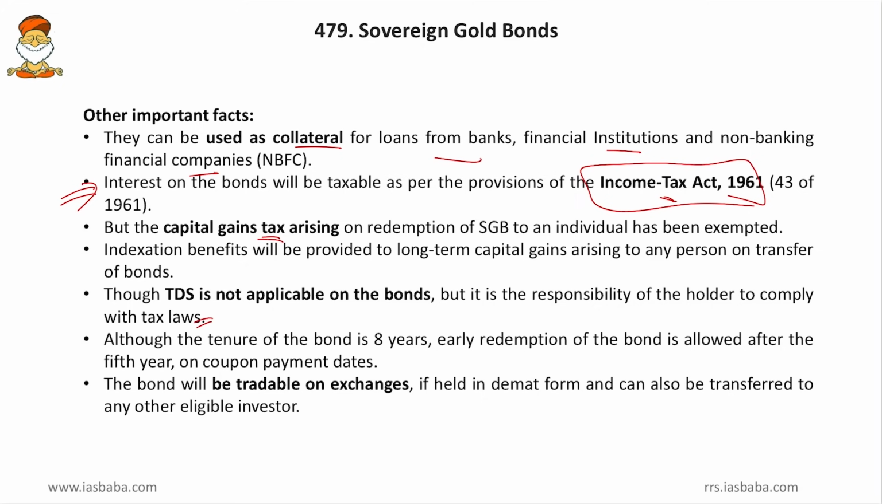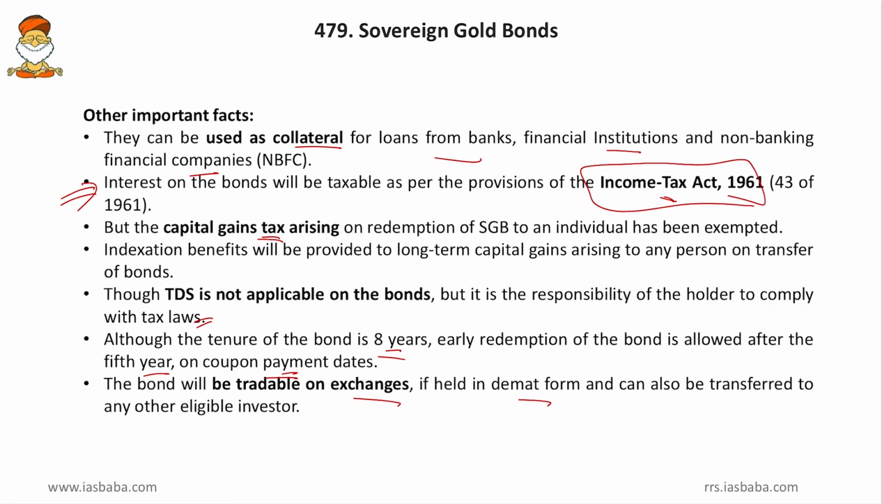Then, although the tenure of the bond is 8 years, early redemption of the bond is allowed after the 5th year on coupon payment dates. So, if the coupon payment date of your bond is 26th March, you can redeem this sovereign gold bond on 26th March after 5 years, but on the same date, that is the 26th March only.